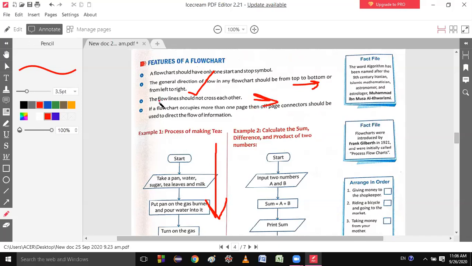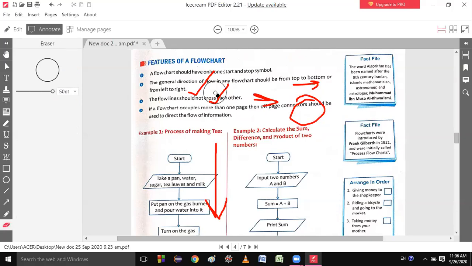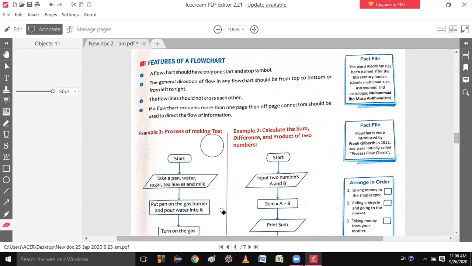Yes, sir. The flow lines should not cross each other. If a flowchart occupies more than one page, then an off-page connector should be used to direct the flow of information. I think this should not be used in your class. So let me show you some examples, then it will be clear.